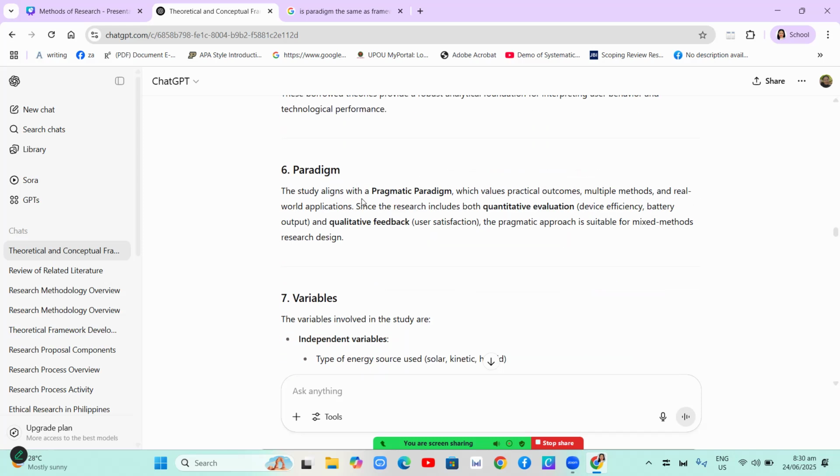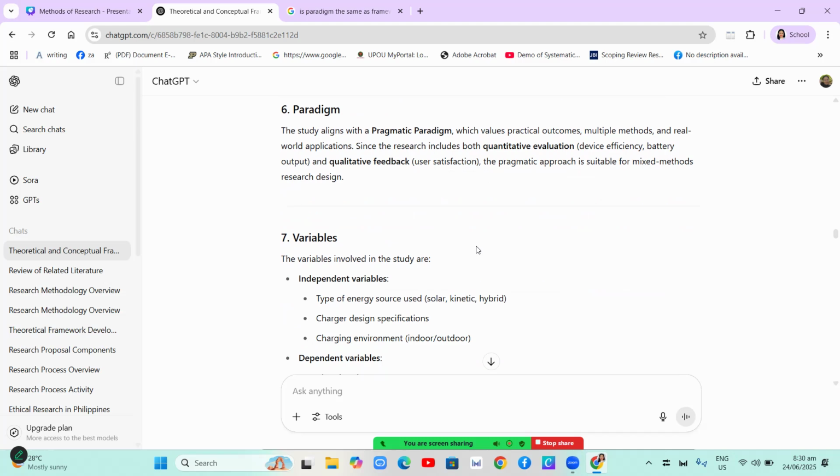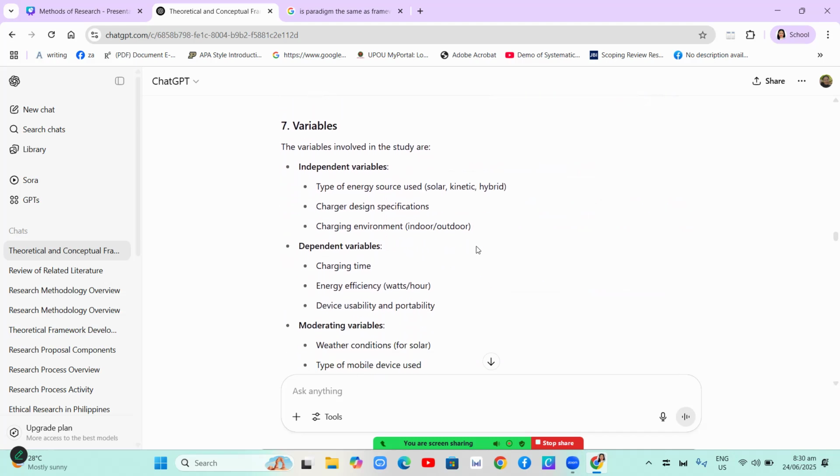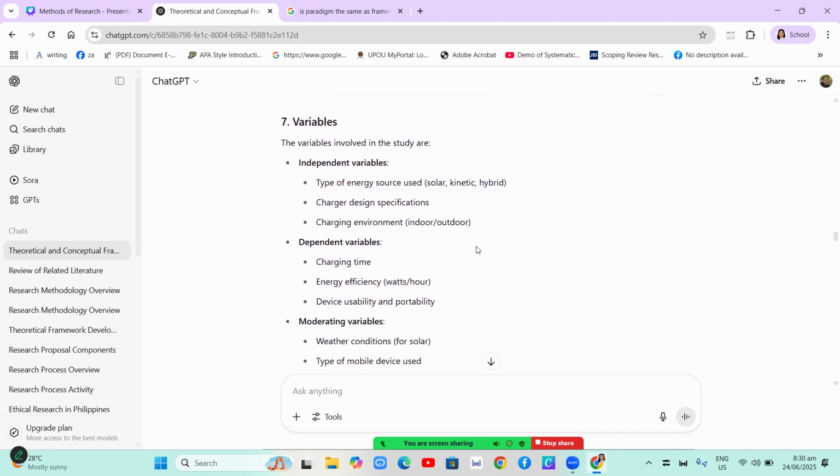The paradigm aligns with the pragmatic paradigm, which values practical outcomes, multiple methods, and real-world applications, since it includes both quantitative and qualitative feedback, the user satisfaction. And the variables, okay, the variables, you will include this in your output.